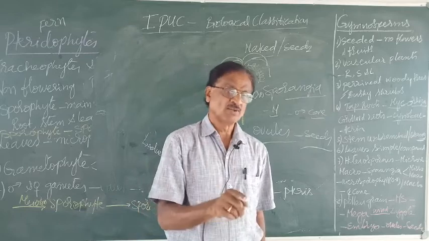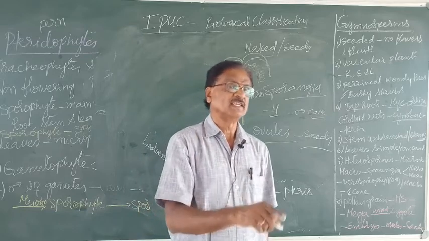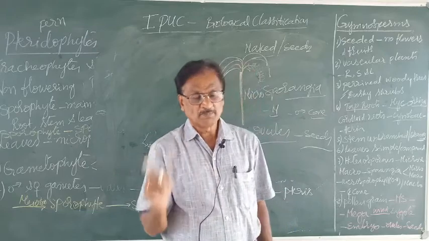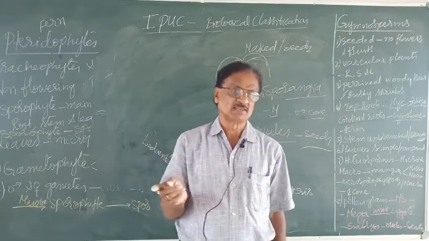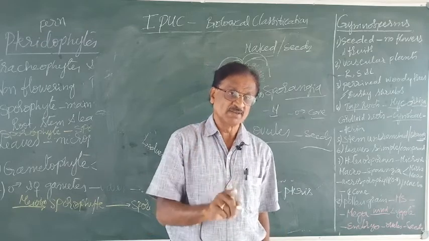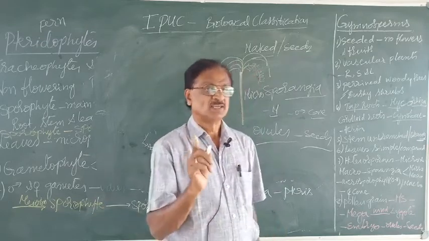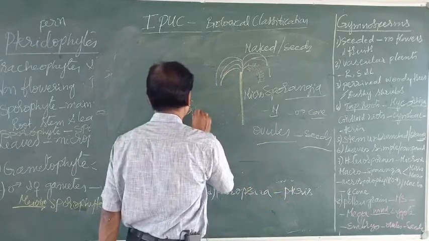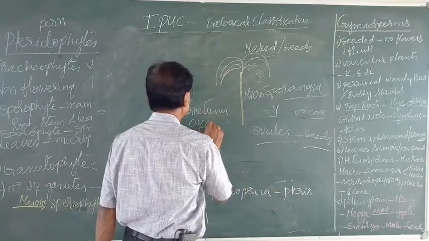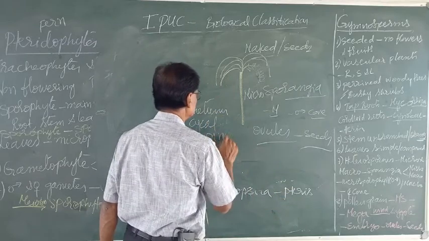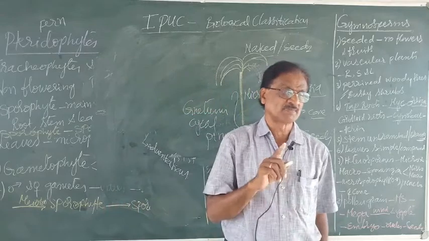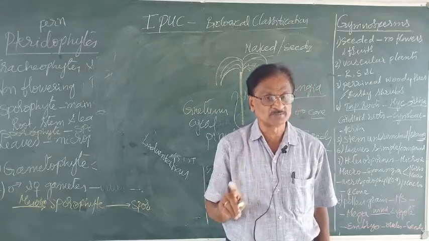This is how it happens in the gymnosperms, with the typical examples of Cycas, Pinus and even Gnetum. So these three are the typical examples for the gymnosperms.